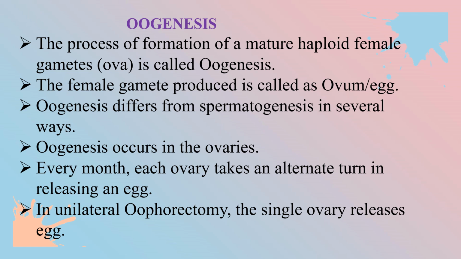The next one is oogenesis. The process of formation of mature haploid female gamete is called oogenesis. The female gamete produced is called ovum or egg. Oogenesis differs from spermatogenesis in several ways. Oogenesis occurs only in the ovaries. Every month, each ovary takes an alternate turn in releasing an egg. In unilateral oophorectomy, the single ovary releases the egg.